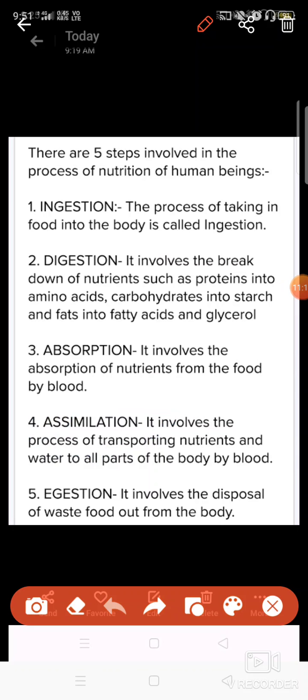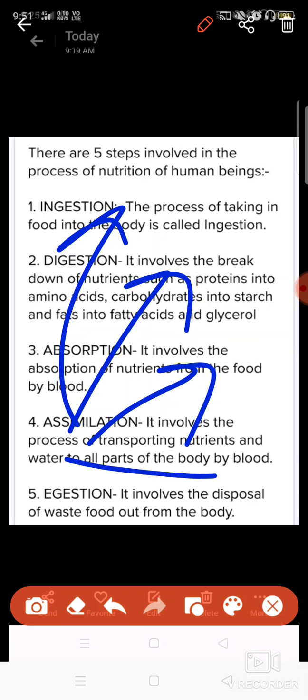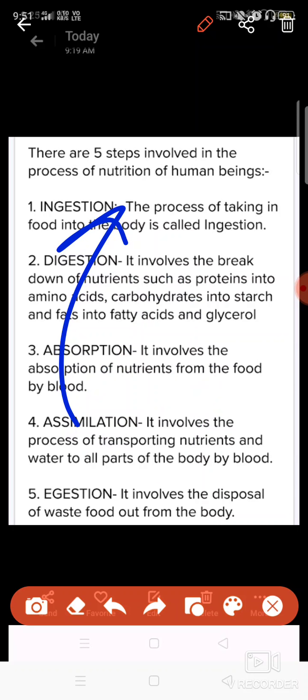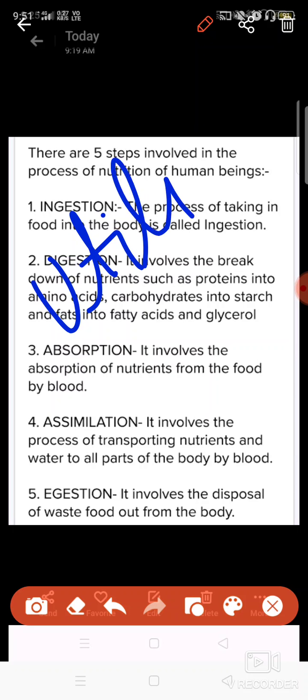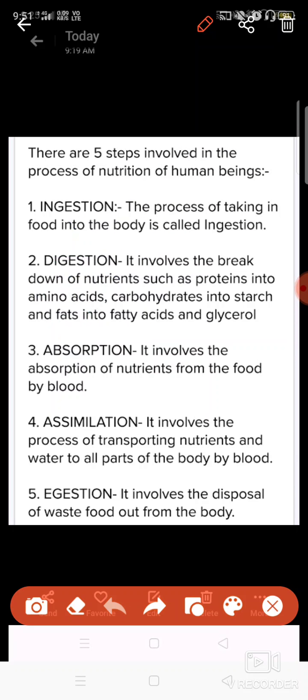Assimilation means the absorbed nutrients will be circulated to different parts of the body, and once transported, they will be utilized for different functions. Fats will give you energy, proteins will help in building the cells, carbohydrates also give you energy, and vitamins help to fight diseases. This process of using the nutrients for different functions is known as assimilation.